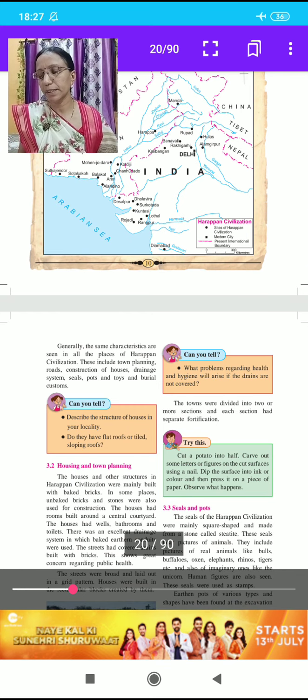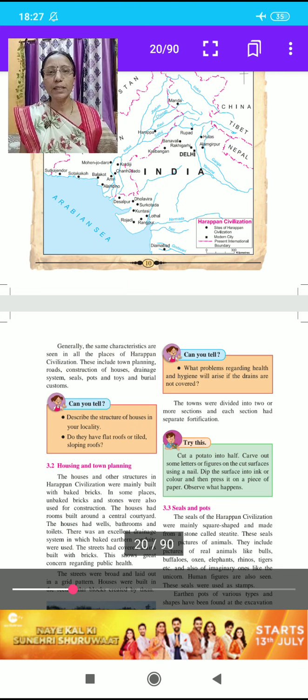Generally, the same characteristics are seen in all the places of the Harappan civilization. These include town planning, roads, construction of houses, drainage system, seals, pots, toys and burial customs.